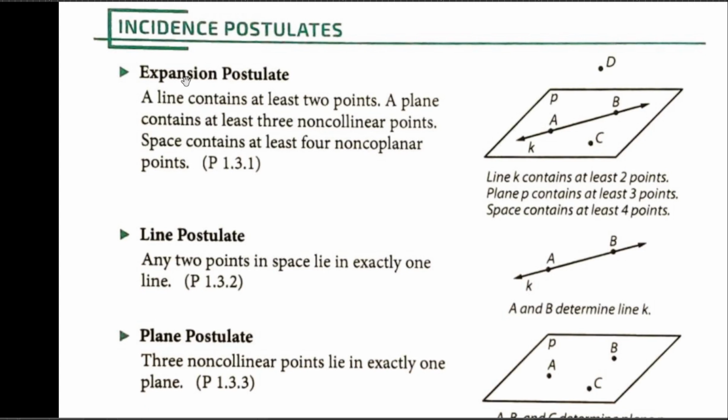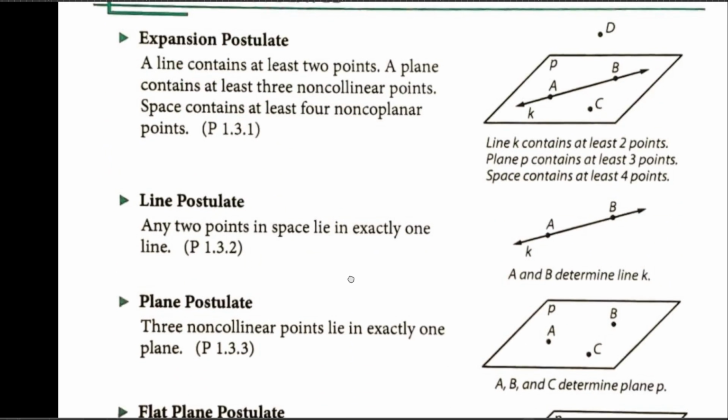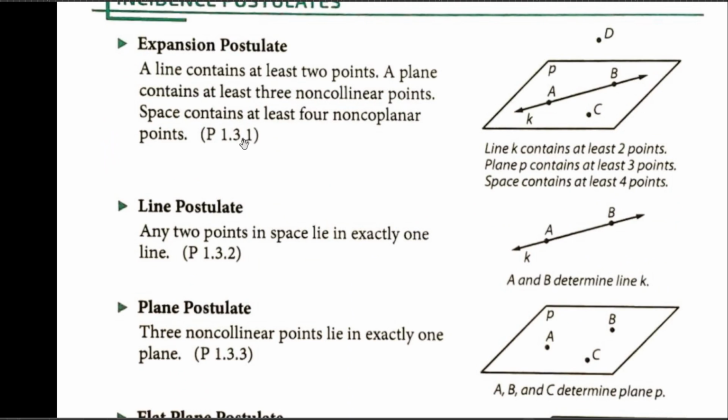This first one's called the expansion postulate. They even number it. See that P? What do you think that P stands for? These are called the incidence postulates. Why do you think it's 1.3? See the section? We're in 1.3, just showing you where these come from. And why do you think it's 0.1, then 0.2, then 0.3? This is the first one. That's exactly right. You guys got it? It's not that exciting. Settle down.